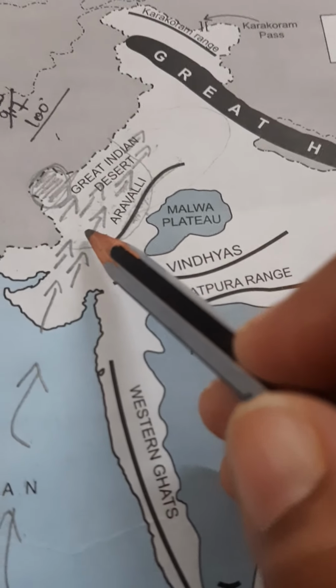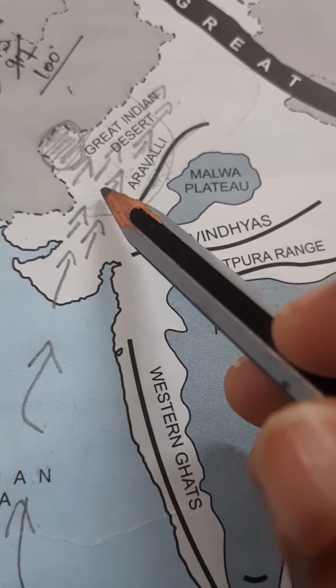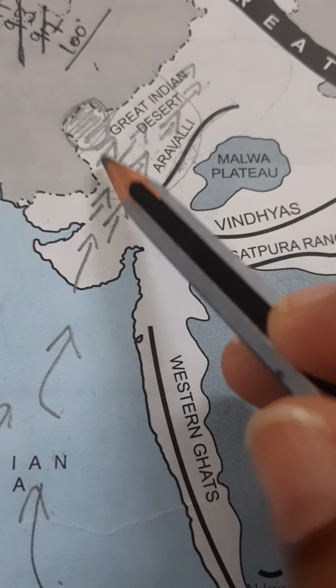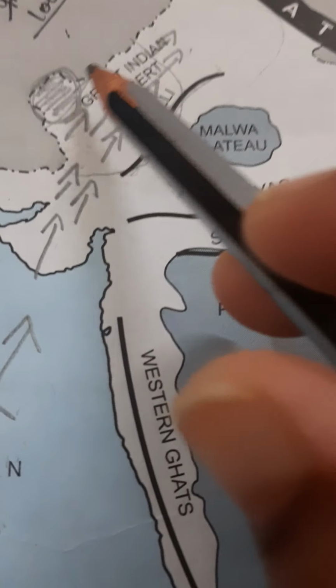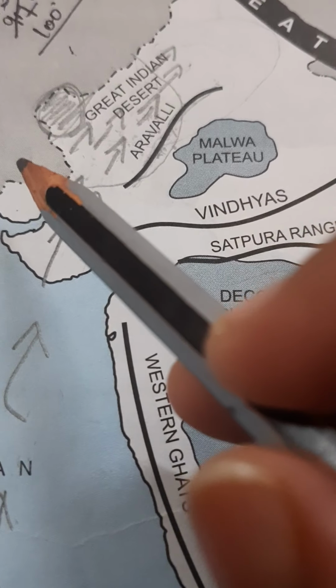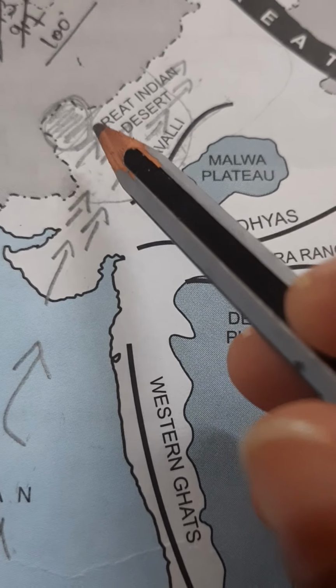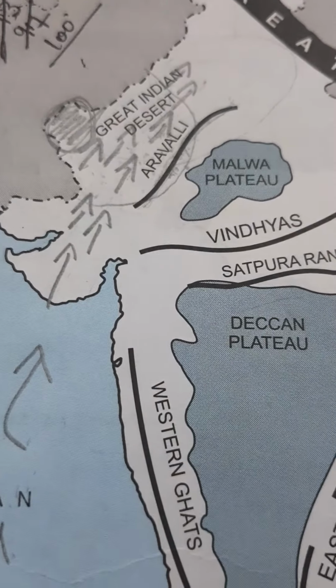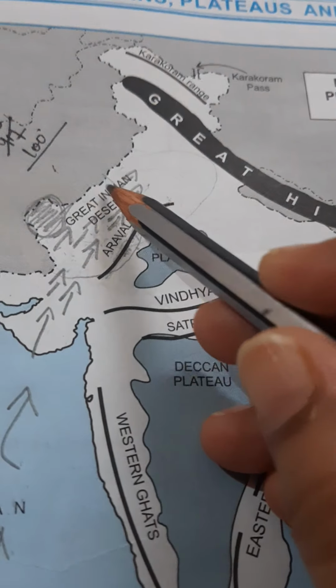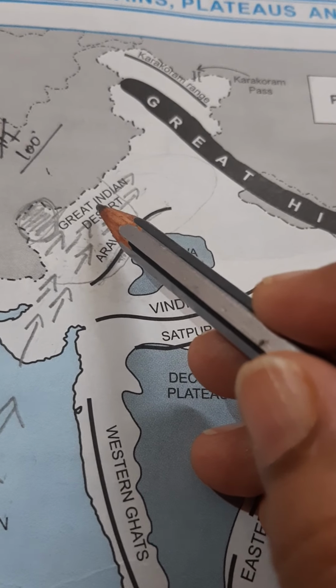Okay. Now, the fourth reason is this area. This region lies in the rain shadow area of the Bay of Bengal branch. This Rajasthan region lies in the rain shadow area of the Bay of Bengal branch.